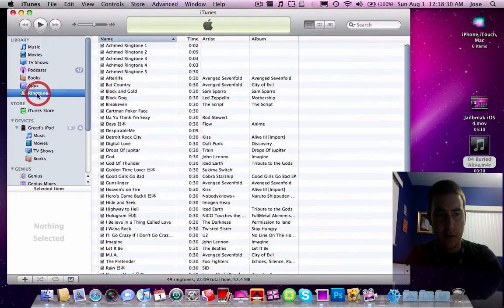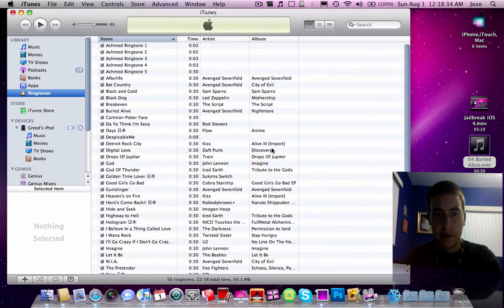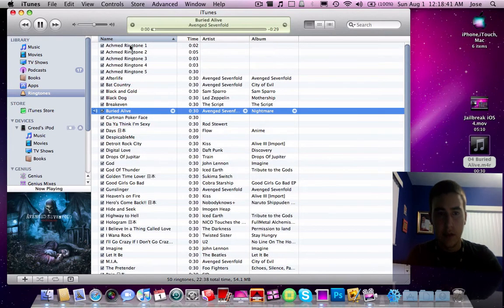Open back iTunes, go into the ringtones tab, and just drag it in. And that's it. There's your ringtone right there. And it'll sync up, and no problem.